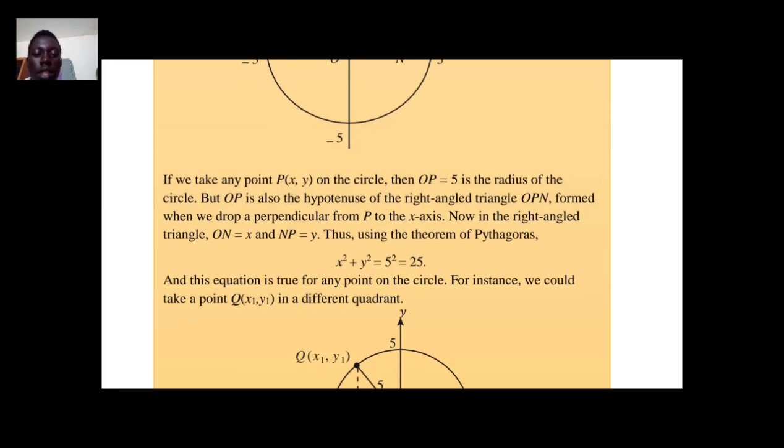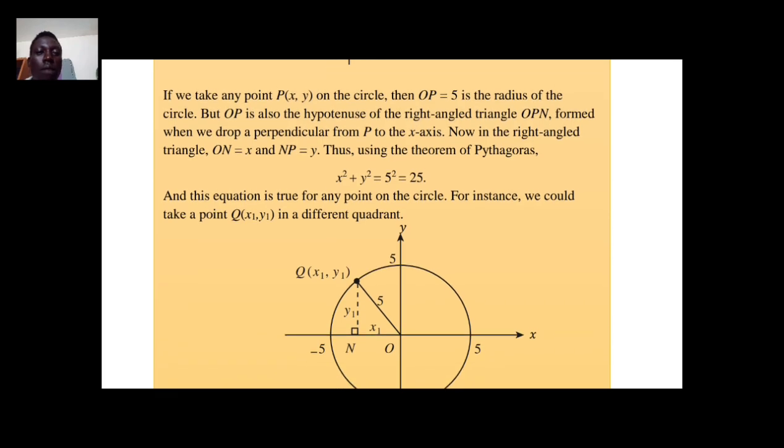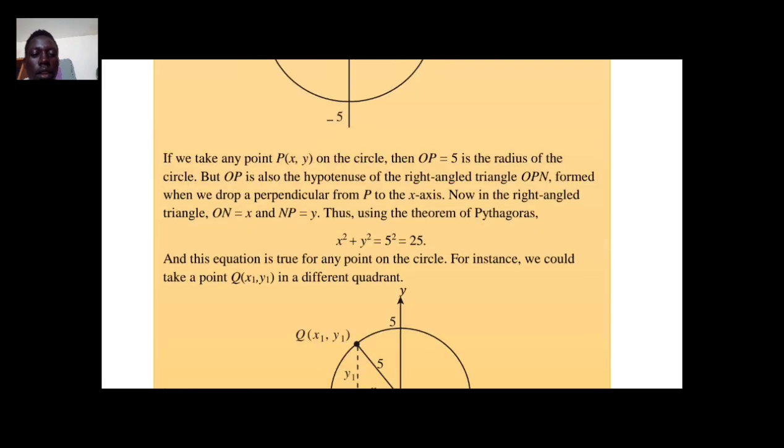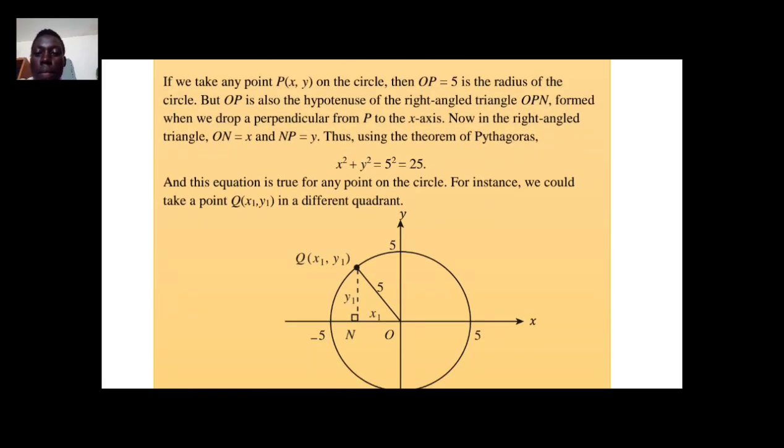So that is going to be the equation of this circle that is given here. The equation of the circle is x square plus y square is equal to 25.